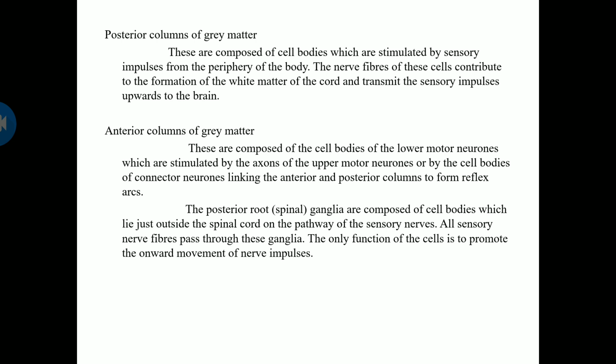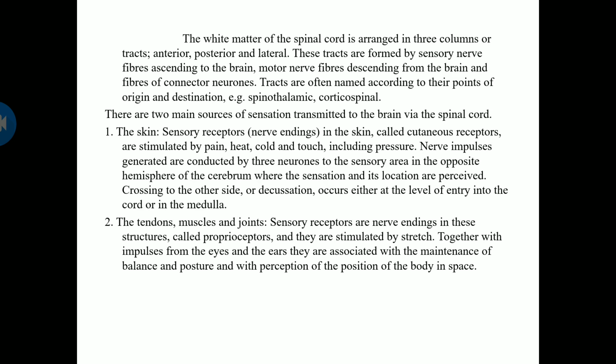Posterior spinal ganglia are composed of cell bodies which lie outside the spinal cord on the pathway of the sensory nerves. All sensory nerve fibers pass through these ganglia. The only function of the cell is to promote the onward movement of the nerve impulses.